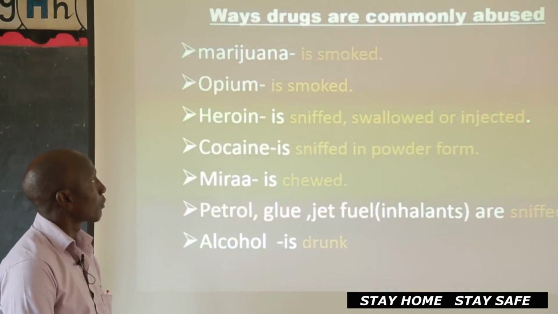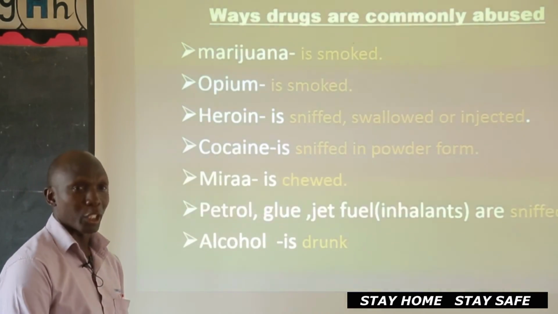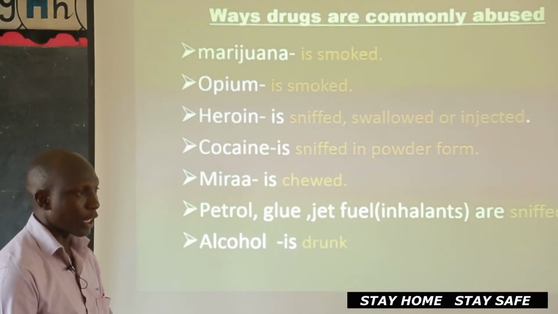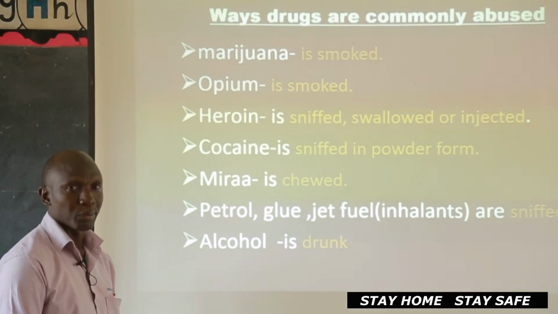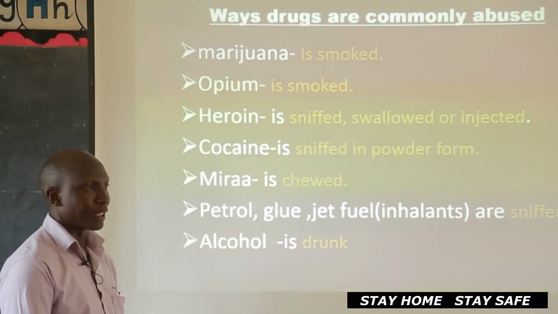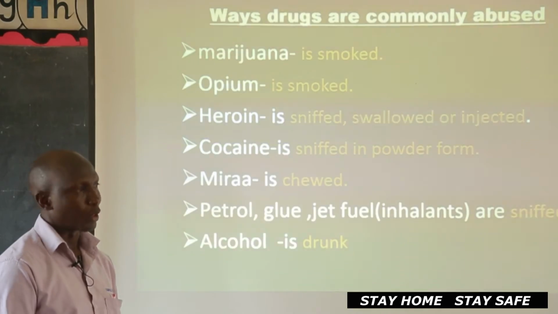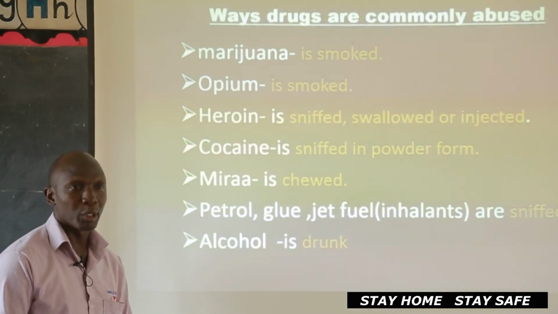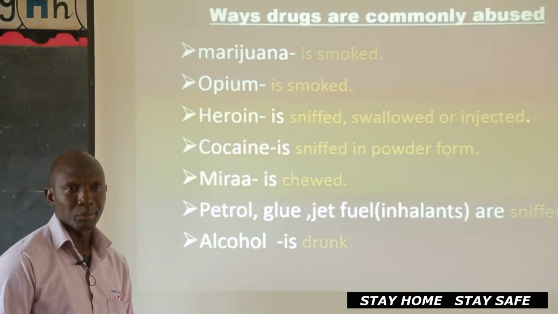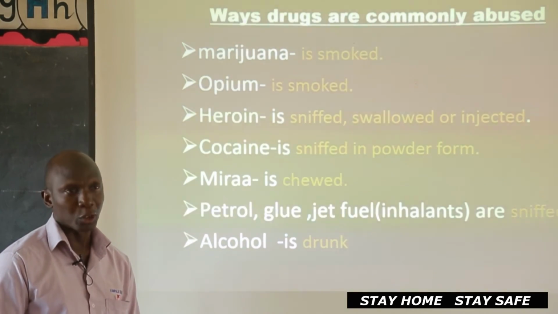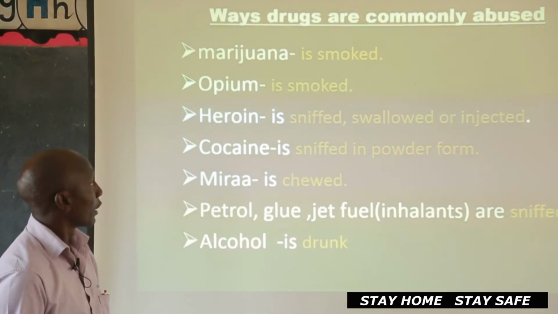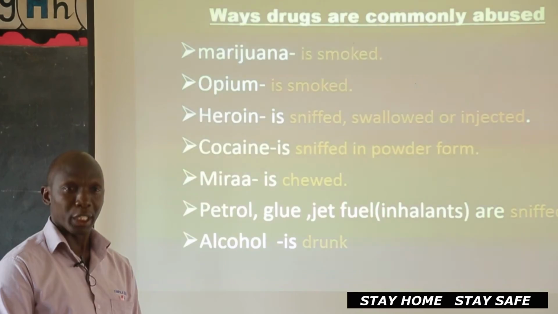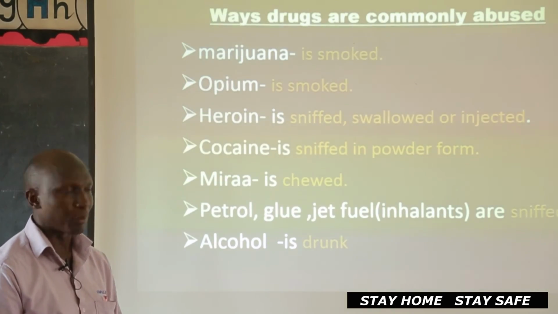Look at this. There is marijuana here. Marijuana, commonly called njaga. Boys out there and girls out there abuse it by smoking. That drug is very dangerous, highly addictive. They get the dried leaves, they put them in papers, and they start smoking. So when they smoke that, they become intoxicated and it affects their brains. Then you have another drug called opium. It's also abused by smoking. People who abuse it smoke the substance.